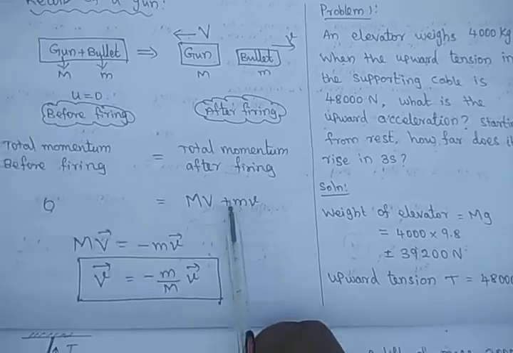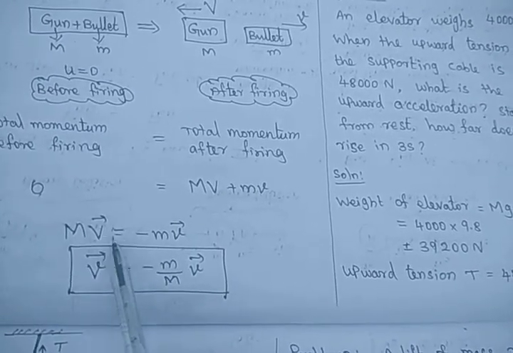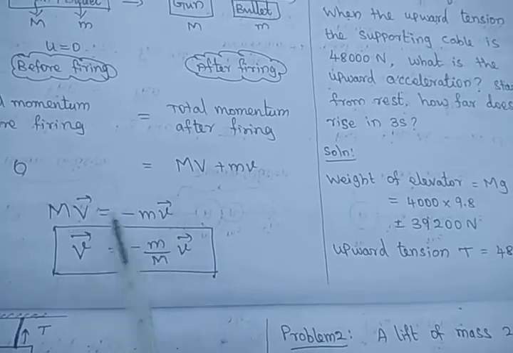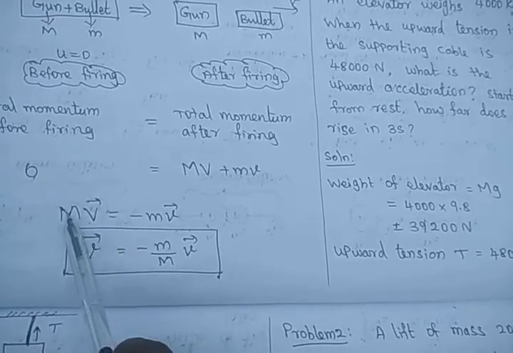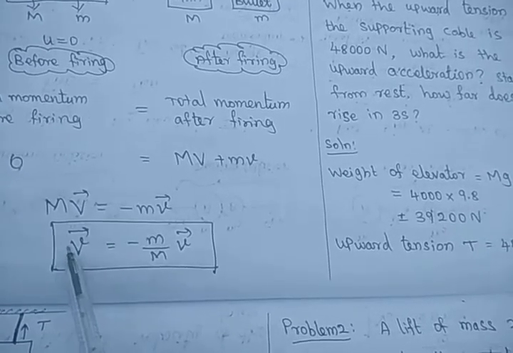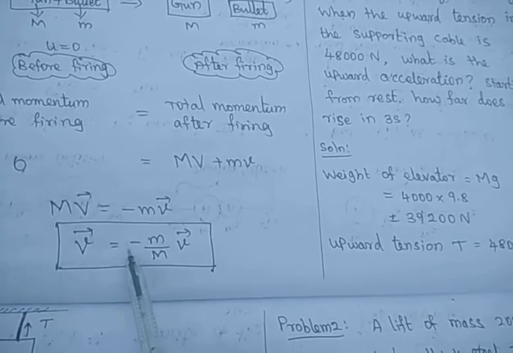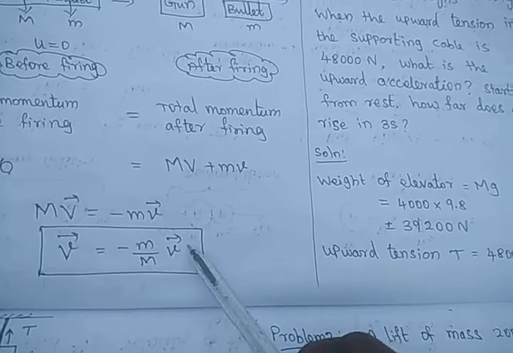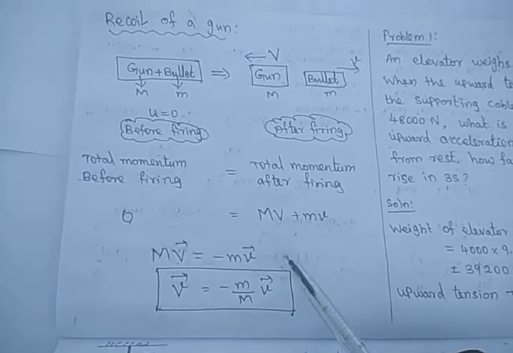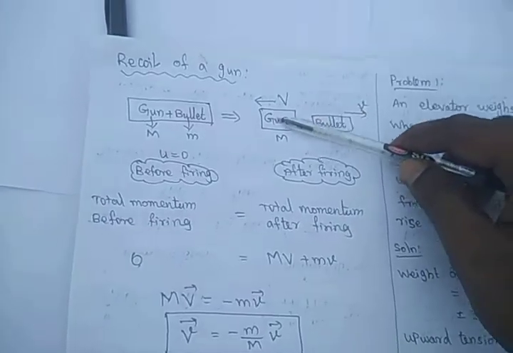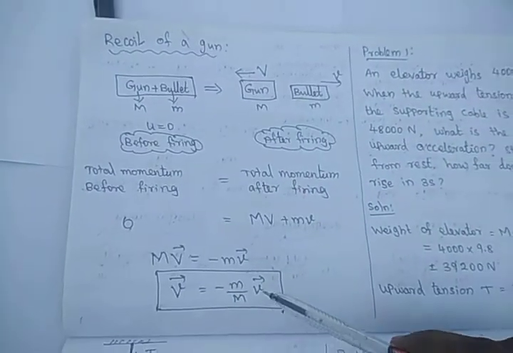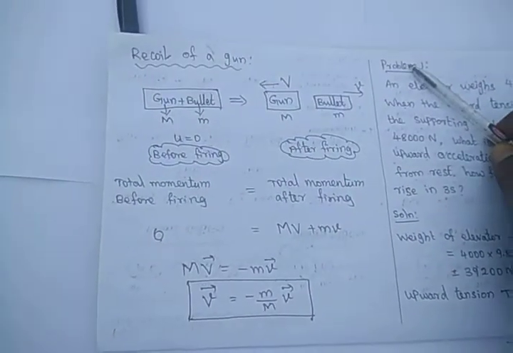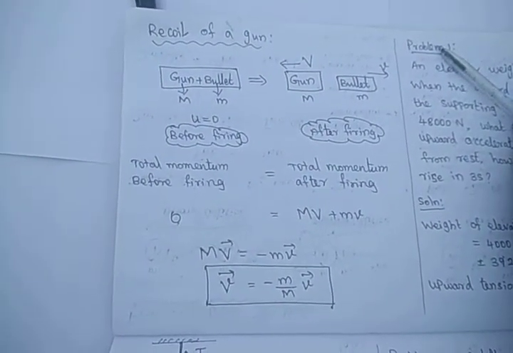So then what will we do? If the MV comes here, MV is equal to minus the momentum of the bullet. This is the momentum of the gun. Then if you bring this M to this side, the recoil velocity of the gun is equal to minus the mass of the bullet by the mass of the gun into the velocity of the bullet. This example clearly explains the law of conservation of linear momentum, and it is the best example for Newton's third law of motion.